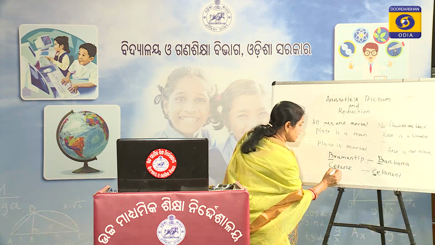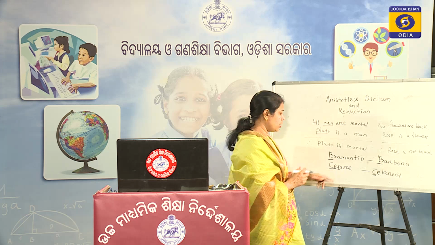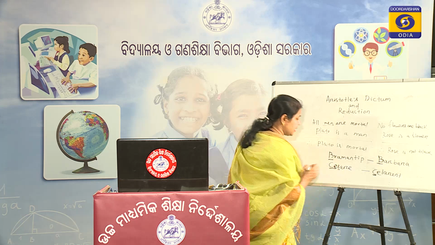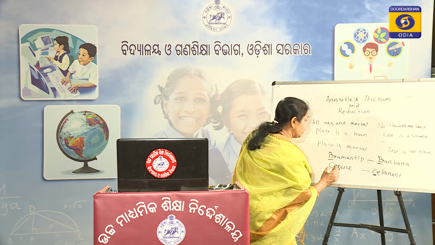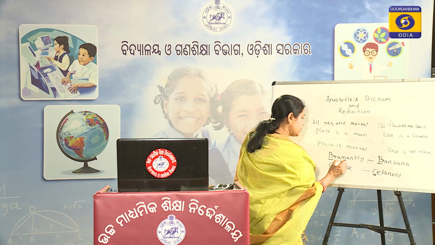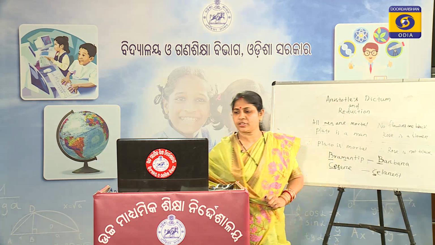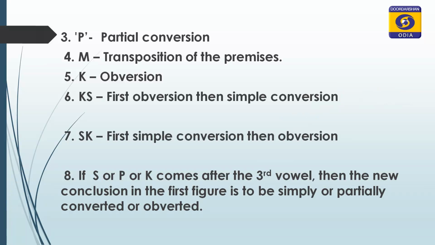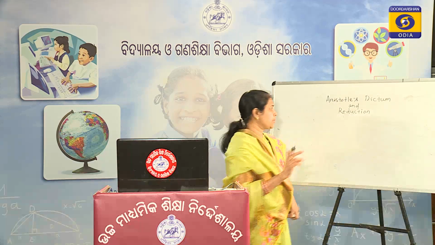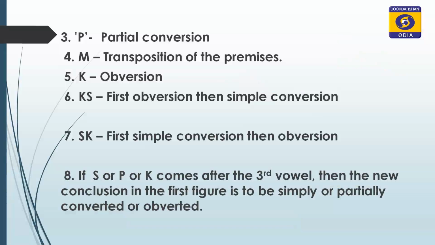After E, S comes. So here S stands for simple conversion. Here the preceding vowel is E, and the preceding vowel will be simply converted. Here M is present, that means the major and minor premise will be interchanged. And the last principle is 8, that is, suppose K or S or P comes after the third vowel.